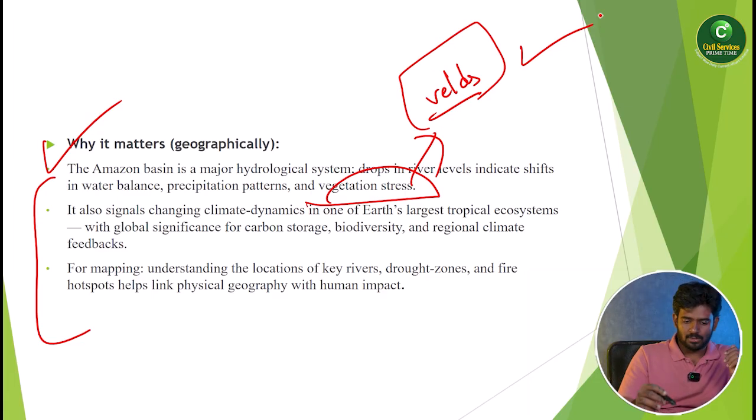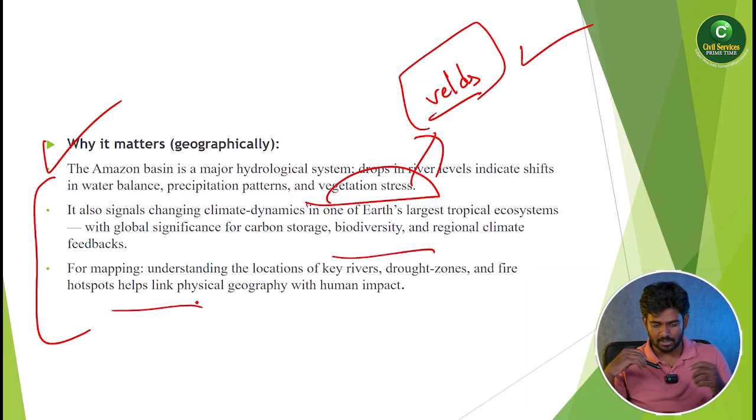Okay, so look at key rivers, drought zones, hotspots like physical geography with human impact. Obviously the human impact is also going to be severe when the Amazon is affected.